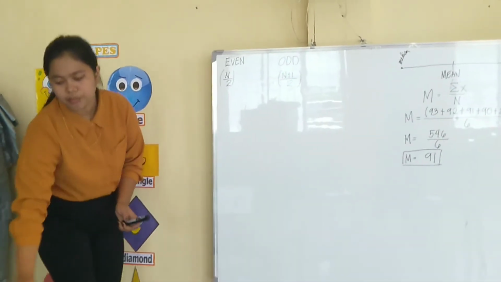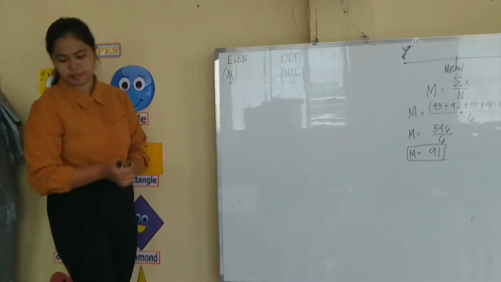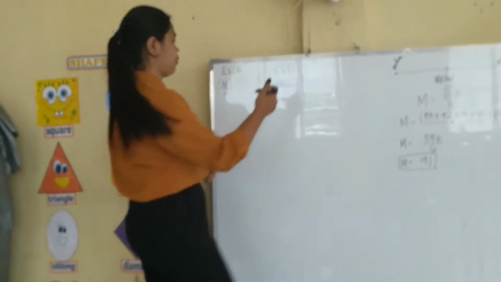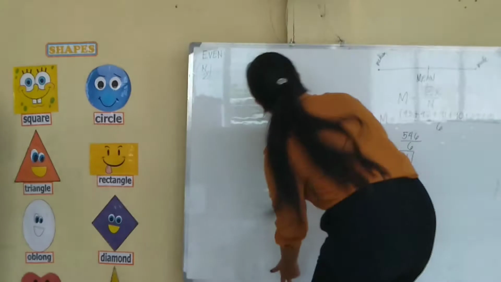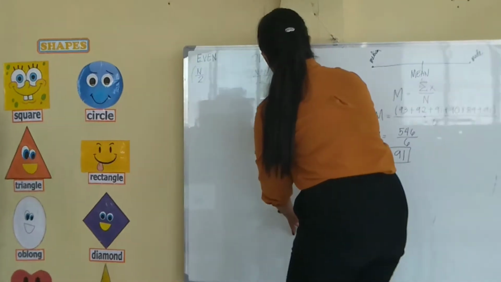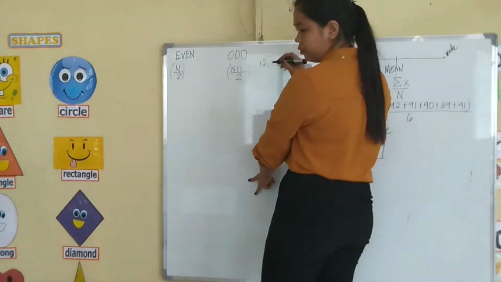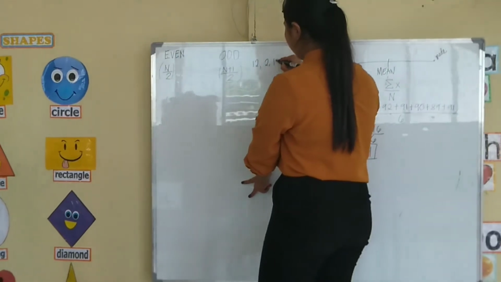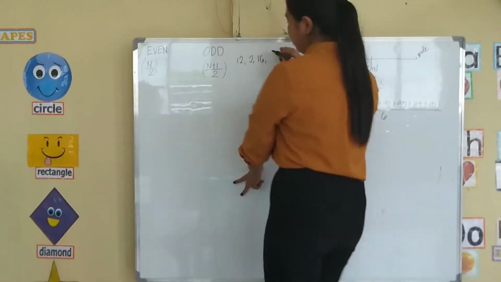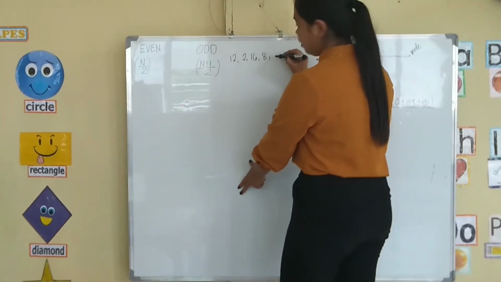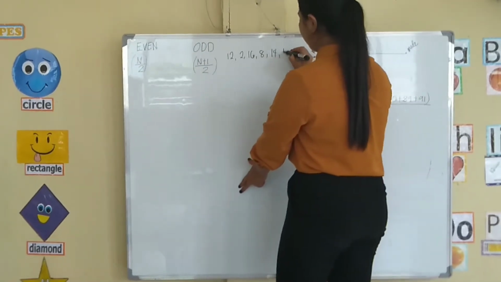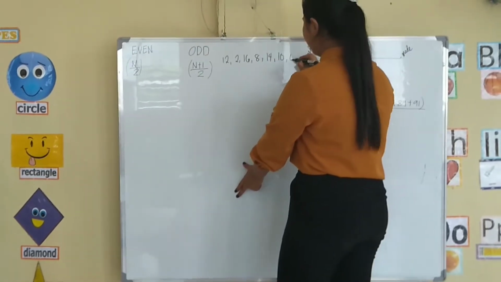Find the median of the following data. 12, 2, 16, 8, 14, 10, and 6.